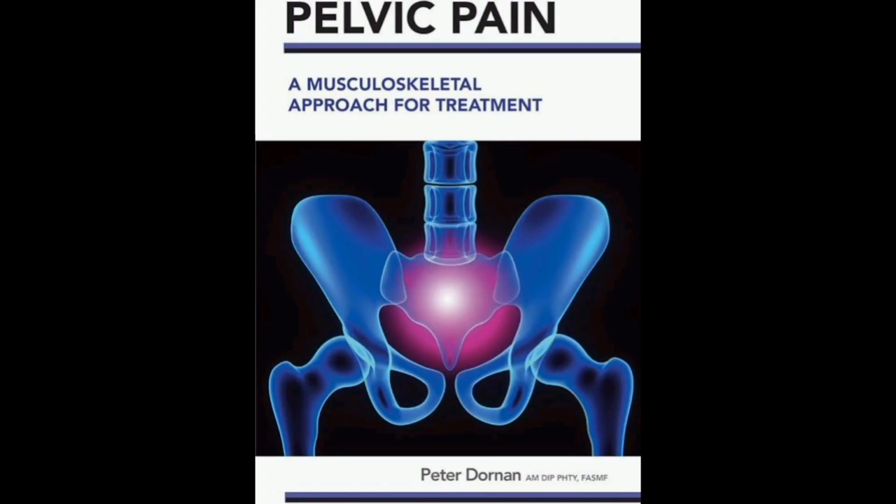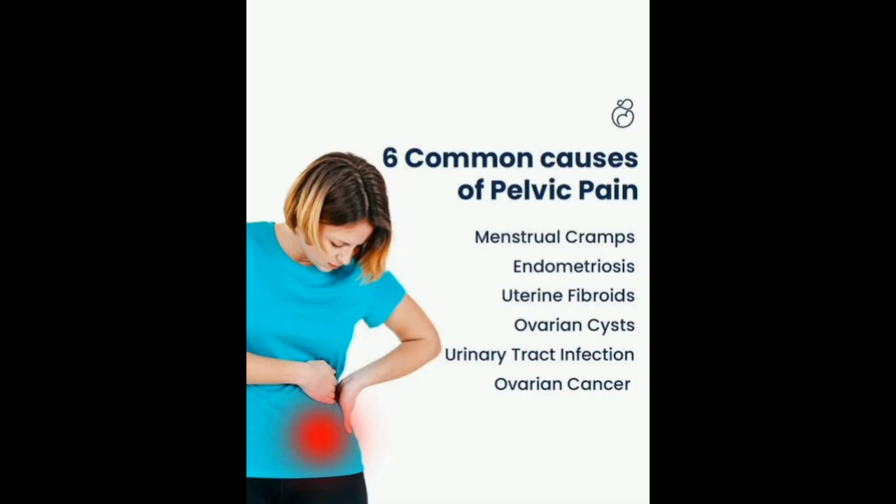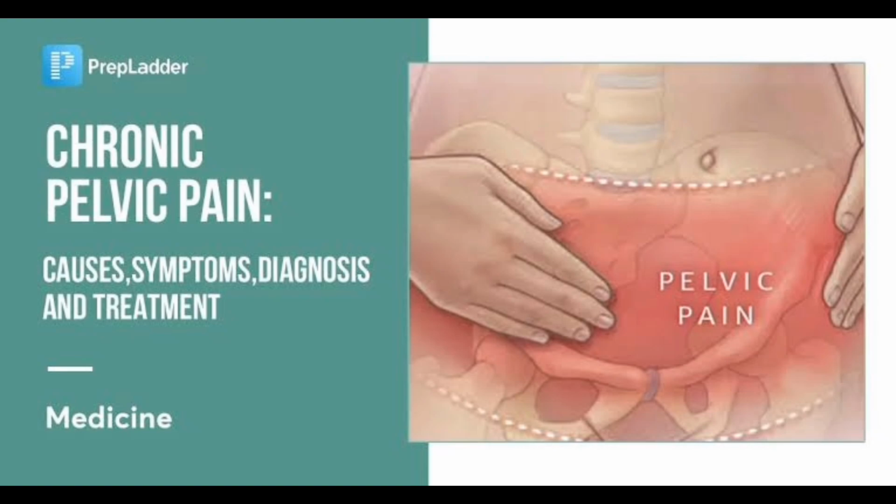Mittelschmerz, a painful twinge between periods, usually on the day of ovulation. Premenstrual syndrome, PMS, symptoms experienced before menstruation, including pelvic pain and cramping.